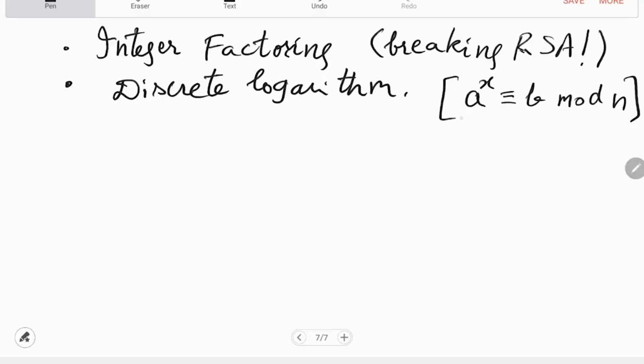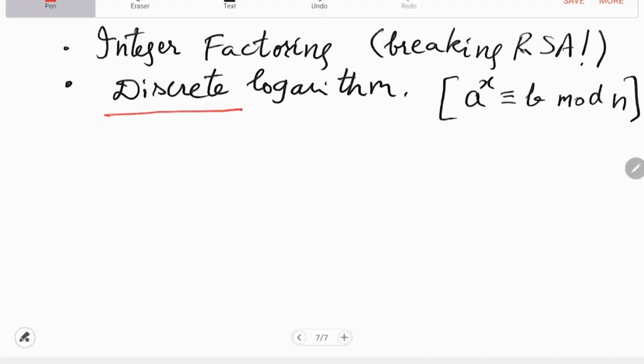It is illegal. So which is why this word discrete.